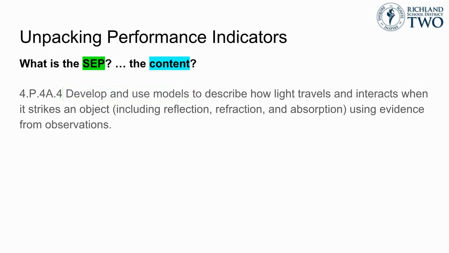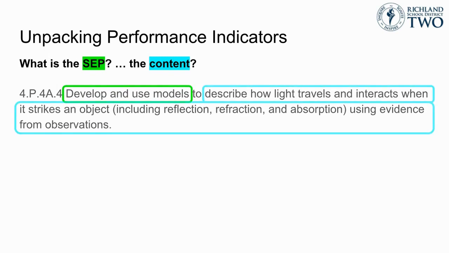For this indicator from the 4th grade Light and Sound Energy Unit, the SCP is to develop and use models based on observational data, and the science content is related to the behavior of light as it is absorbed, reflected, and/or refracted. What this means for teaching is that students need to have experiences where they observe light interacting with different materials, resulting in reflection, refraction, and absorption.